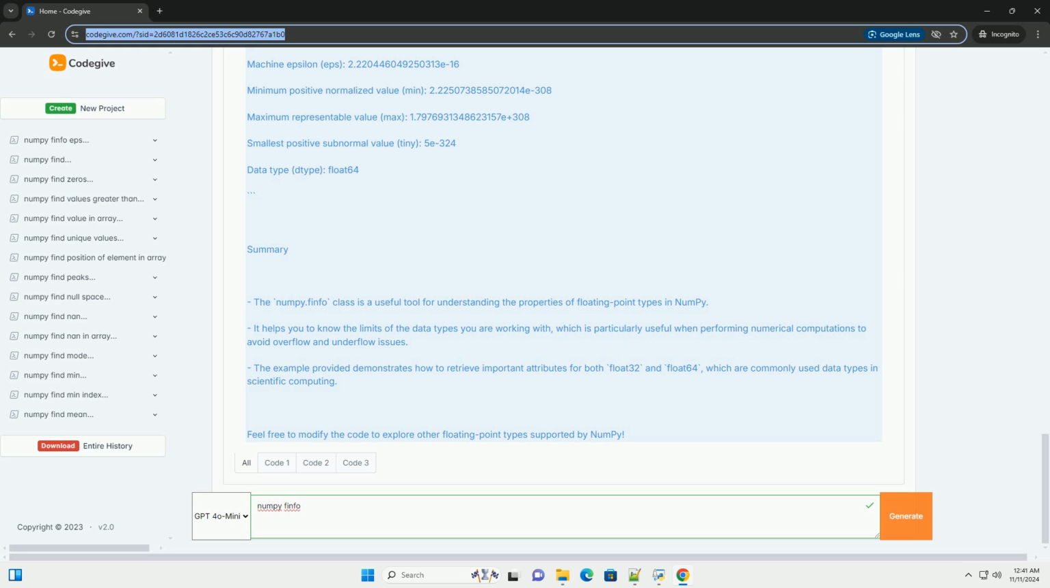Summary. The numpy.finfo class is a useful tool for understanding the properties of floating point types in NumPy. It helps you to know the limits of the data types you are working with, which is particularly useful when performing numerical computations to avoid overflow and underflow issues. The example provided demonstrates how to retrieve important attributes for both float32 and float64, which are commonly used data types in scientific computing. Feel free to modify the code to explore other floating point types supported by NumPy.